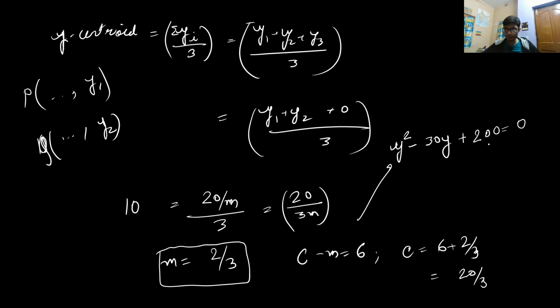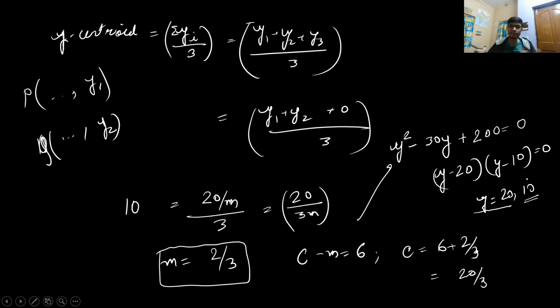which is equal to 200, equal to 0. So from here I'll get the factors as y minus 20 and y minus 10 is equal to 0. So with this I will get the y coordinates as 20 and 10. So the y coordinate of P is 20 and of Q is 10, or maybe vice versa.